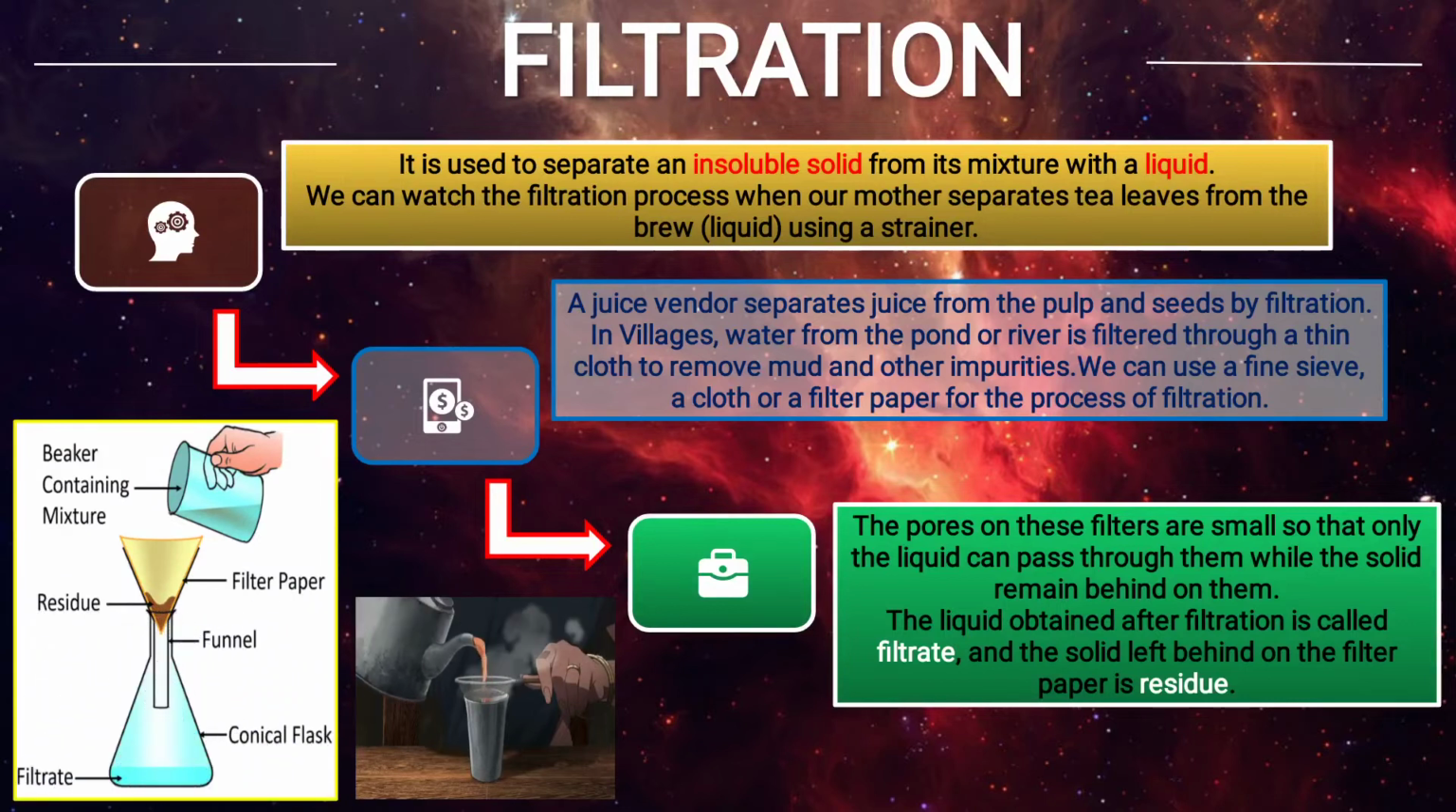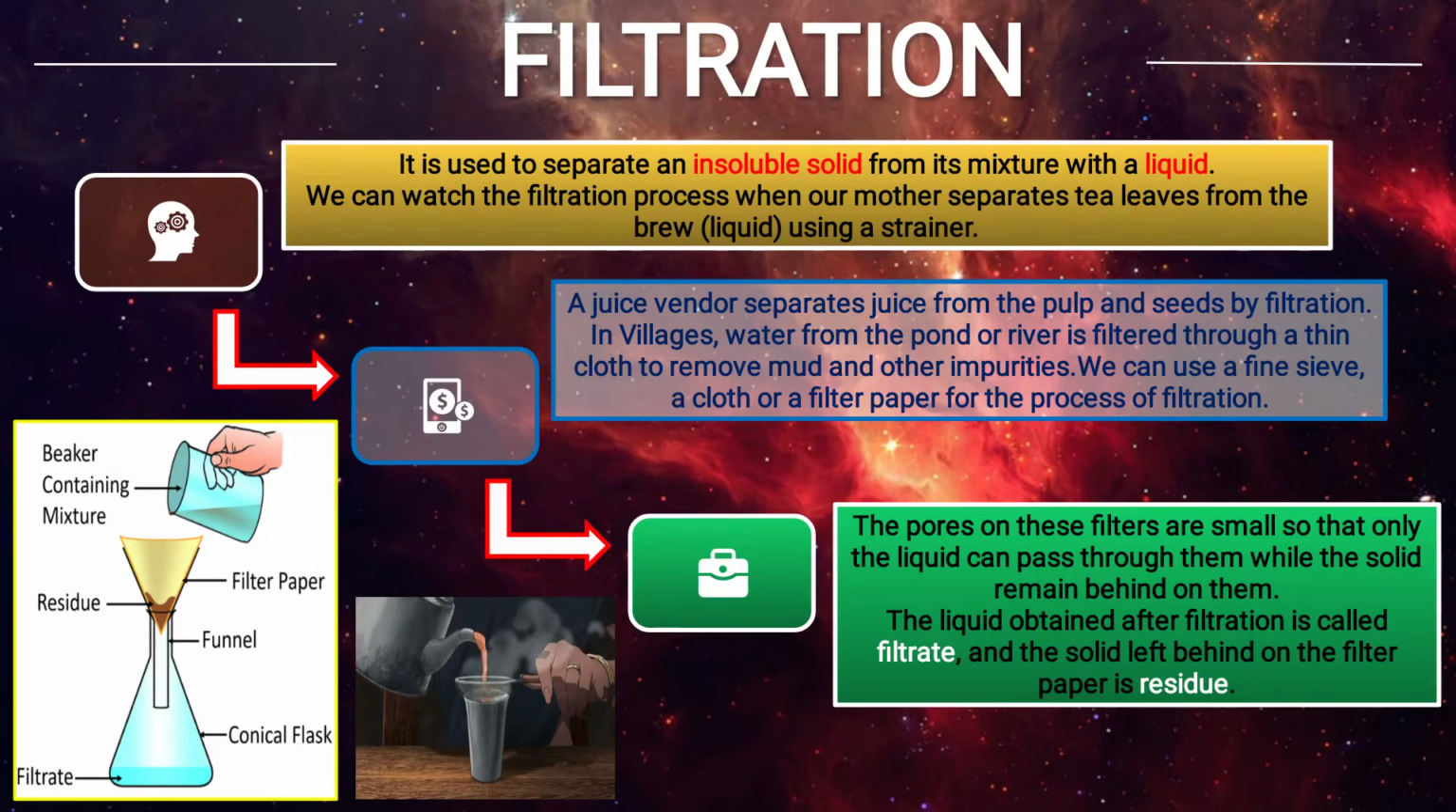As you see in the image, a beaker contains a mixture of both solid and liquid. The filter paper is fixed in the funnel and the mixture is poured onto the filter paper. Suppose we take mud and water. You see the mud remains on the filter paper. So the mud is the residue and the water will be collected in the flask below. It means the water will be the filtrate. The filtrate will be water and mud will be the residue, meaning leftover.